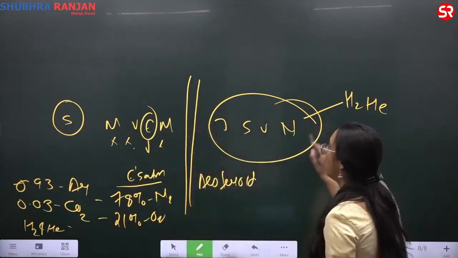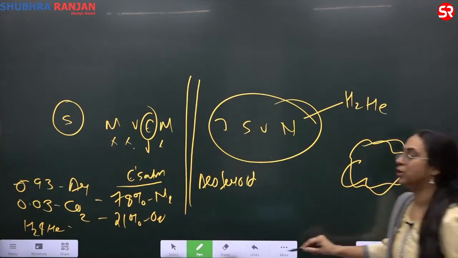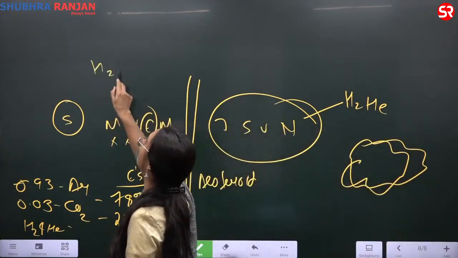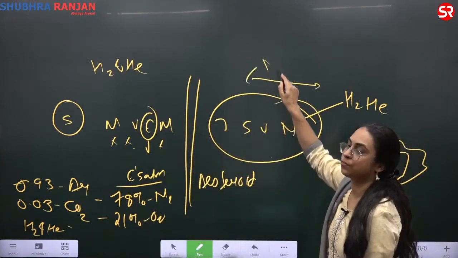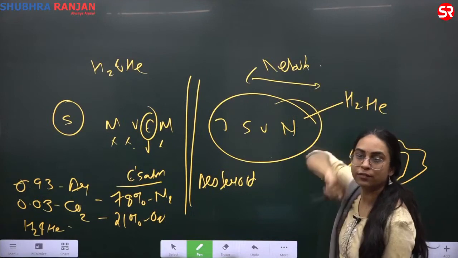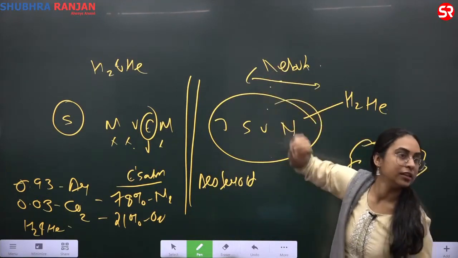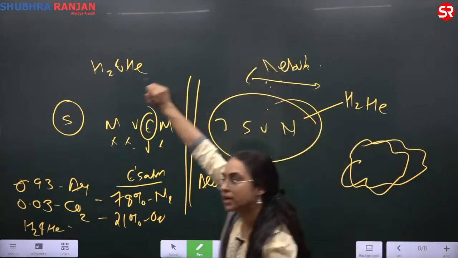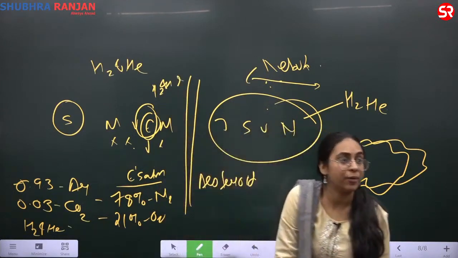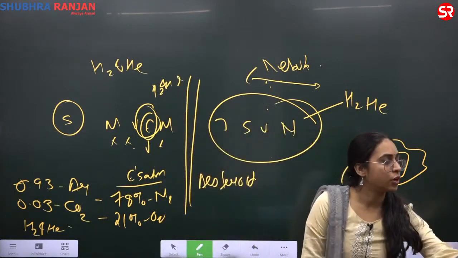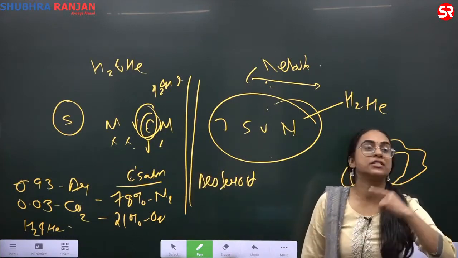Initially, all of them have come from the same cloud, from the same nebula. So each of them should have hydrogen and helium, because I can presently say they are still in the nebula stage. They have not solidified yet. That means when the Earth was in the nebula stage, Earth had hydrogen and helium majorly. Now what happened? From a majority of hydrogen and helium, we do not even have 0.1% of hydrogen and helium. So there were stages.